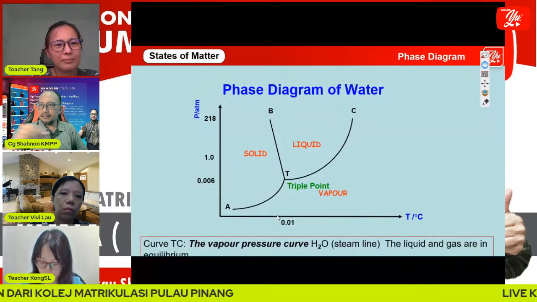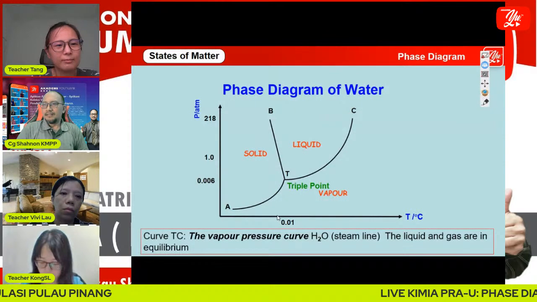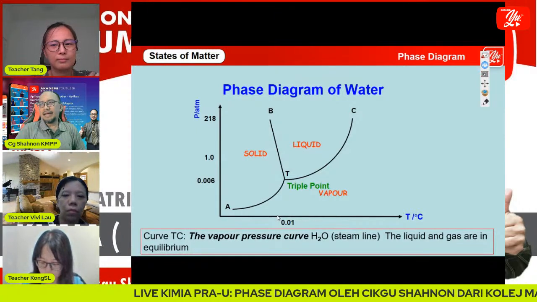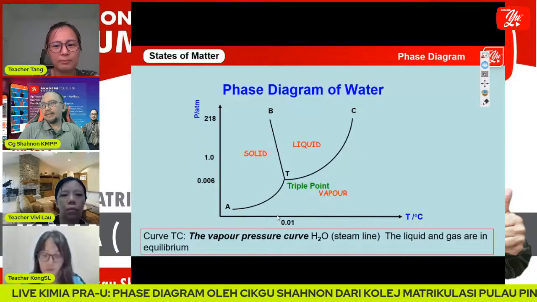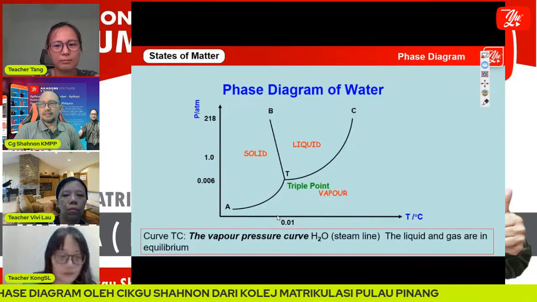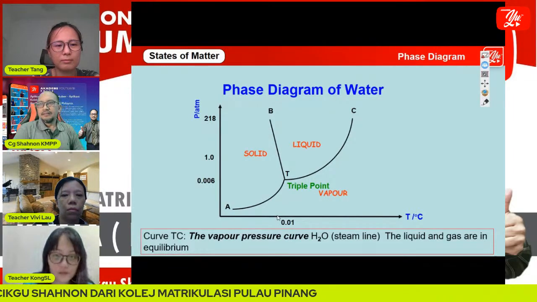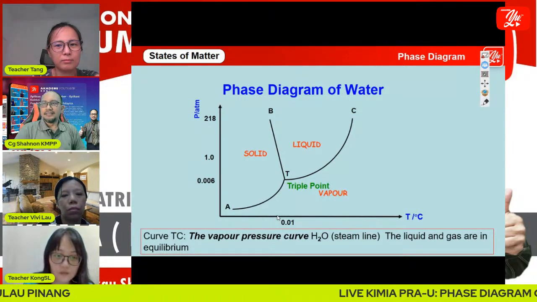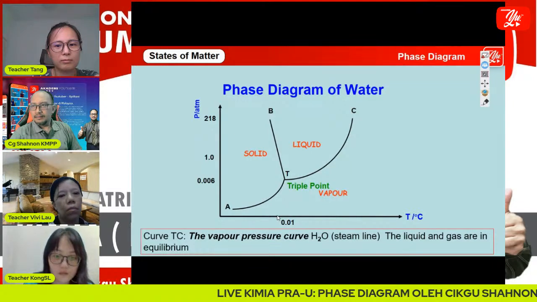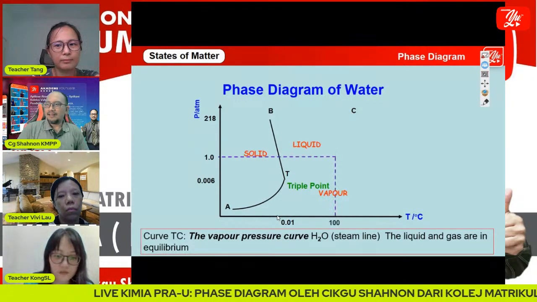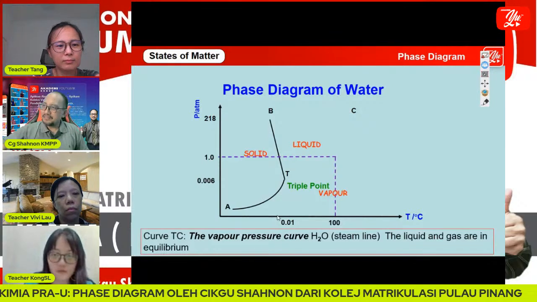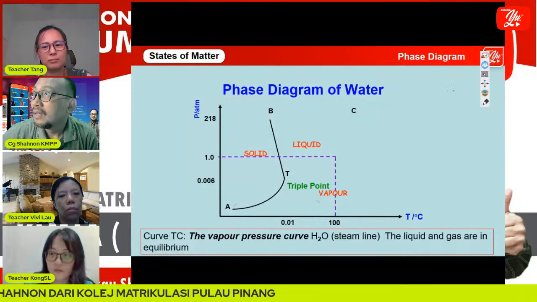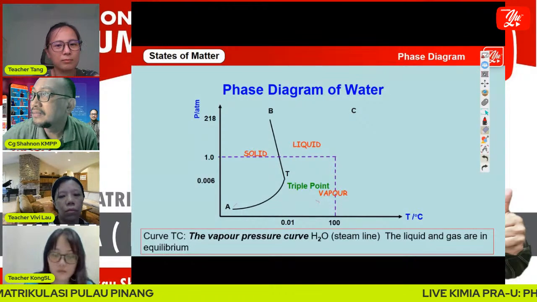And then we have curve TC. The name for curve TC is the vapor pressure curve or steam line. The liquid and gas are in equilibrium along that curve. Now the curve is missing, so maybe I have to write the curve here.